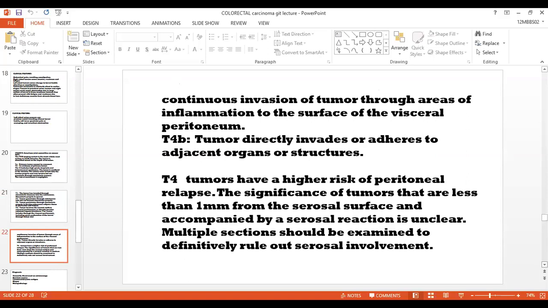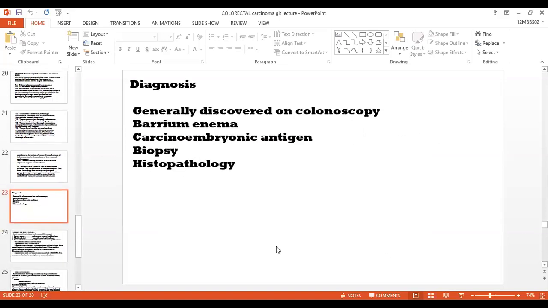At the T4 stage, tumors have a higher risk of peritoneal relapse. The significance of tumors that are less than 1 millimeter from the serosal surface and accompanied by serosal reaction is unclear. Multiple sections should be examined to definitively rule out serosal involvement. The nodal involvement and metastasis parts of the TNM classification you can follow from the book.